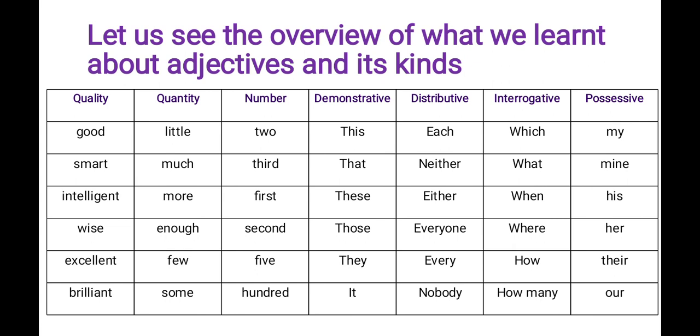Then possessive adjective. What is a possessive adjective? Words that are used to show ownership are called possessive adjectives. அதுக்கு எக்ஸாம்பிள்: my, mine, his, her, their, our. இது தமிழில் உடைமை பெயர் உரிச்சொல் அப்படின்னு நம்ம சொல்லலாம்.